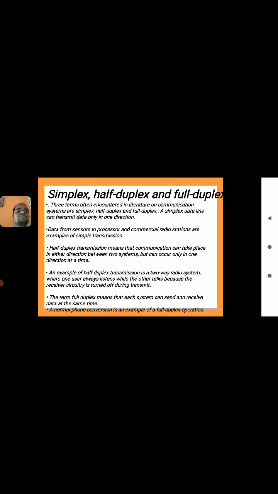Next one, the third one, is full duplex transmission. Full duplex transmission means that each system can send and receive data at the same time. That means two-way data transmission is possible, sender to receiver and receiver to sender, so we can transmit the data both ways at the same time. A normal phone conversation is the best example of full duplex operation.